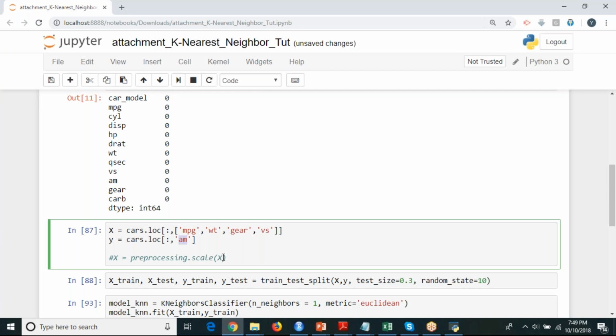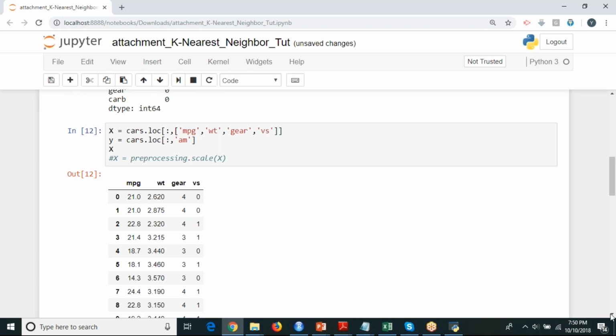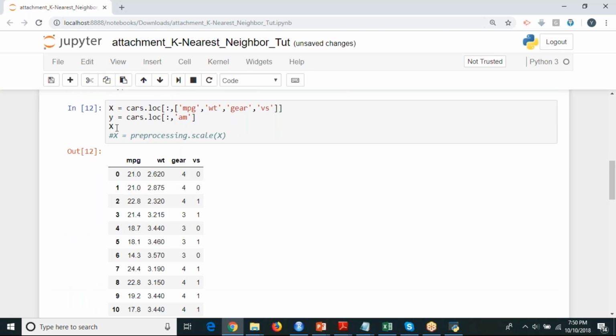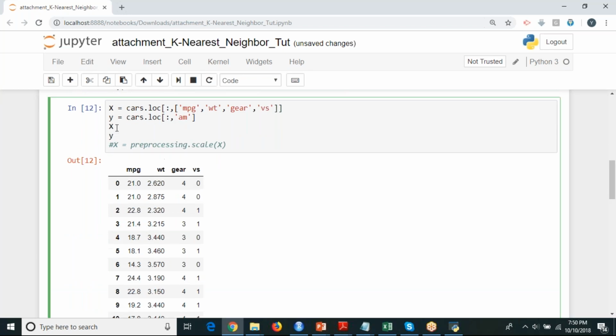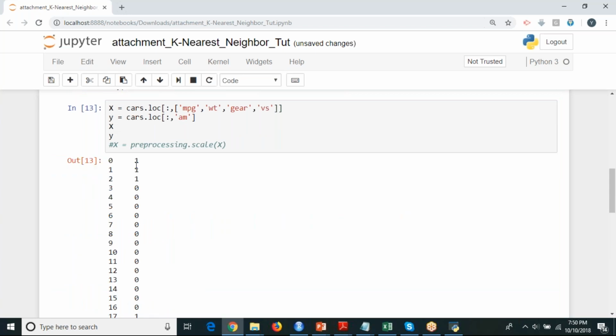So I'm creating 4 input variables as X and 1 output variable as Y. Now here I'm going to type X. After that your X is displayed: MPG, weight, gear and VS. And if you want to see your output, it is just your Y column.